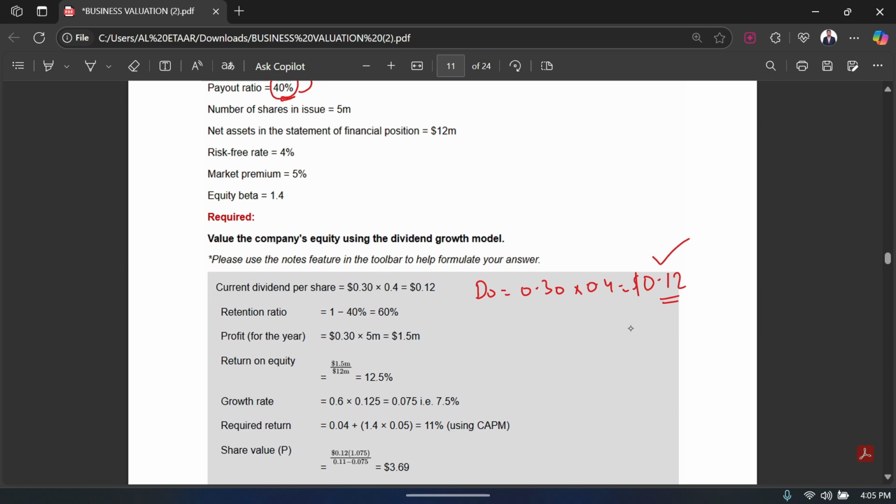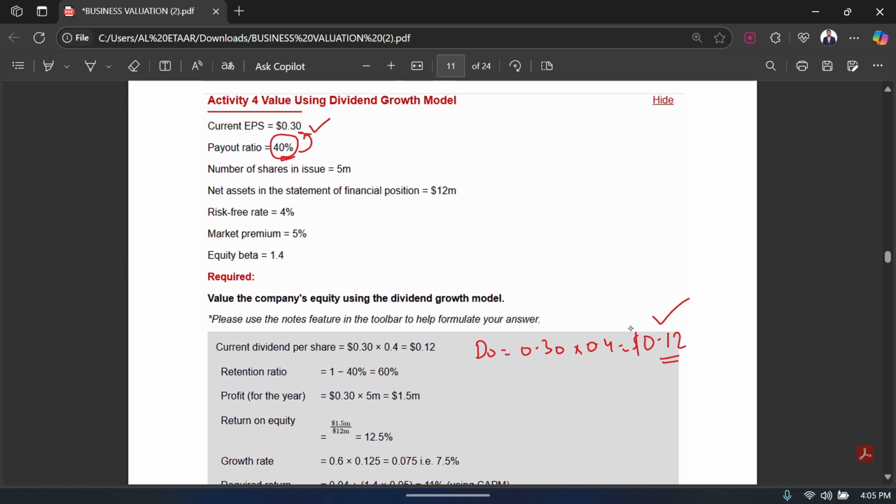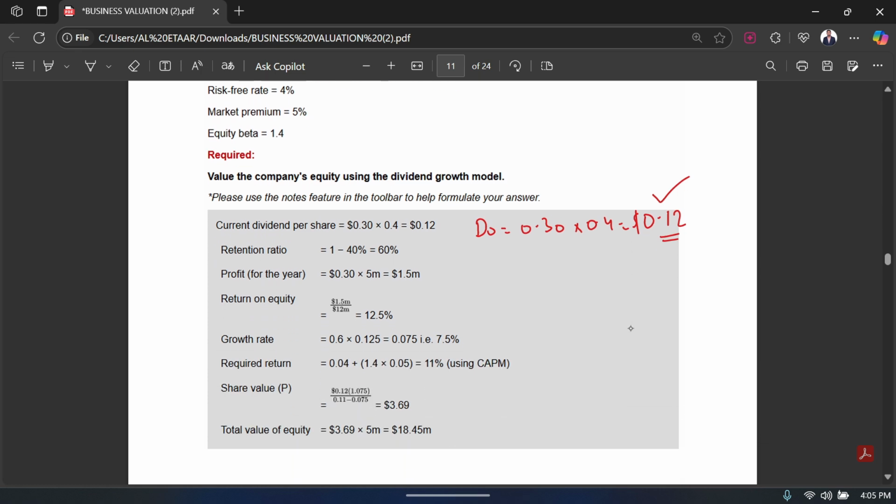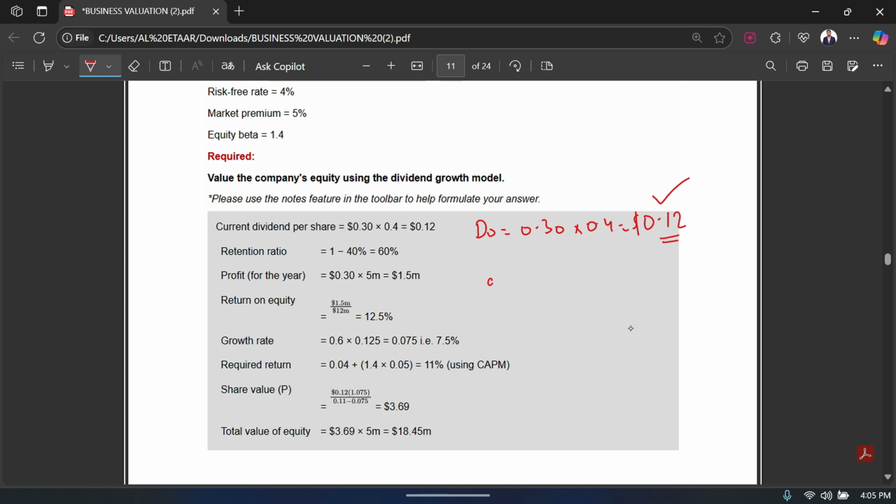After that, what's the second thing that we need? The growth, right? Do you have the growth in this question? No, you do not. But I hope from the previous chapter you know that you can calculate the growth by using the formula BRE. So that's exactly what we are going to use. First of all we are going to calculate our return on equity. This is the formula we'll be using to calculate the growth. I'm not going to explain it in detail because it is covered in the previous chapter, and I'm assuming that you already know that.